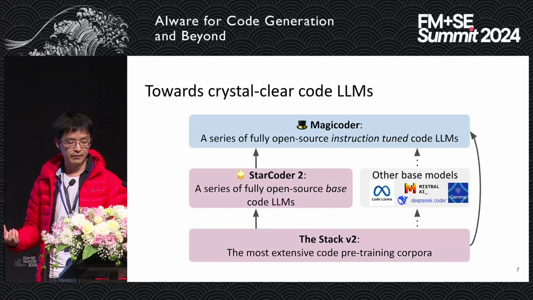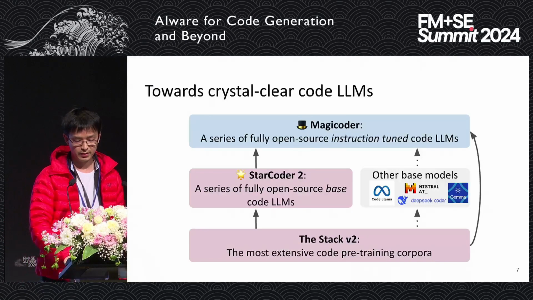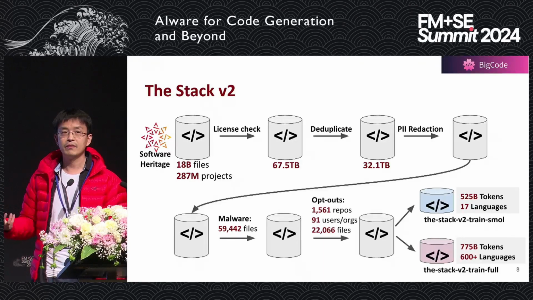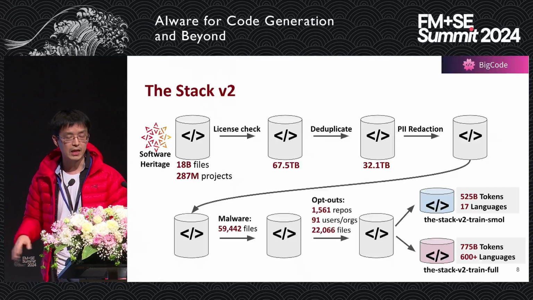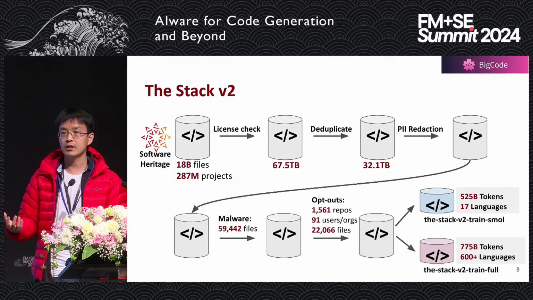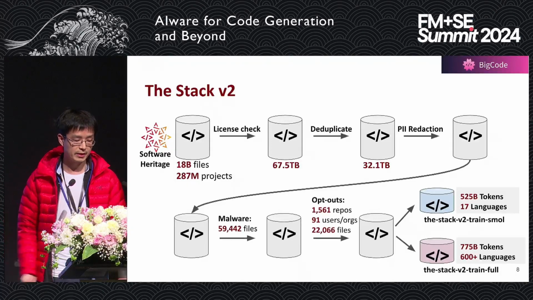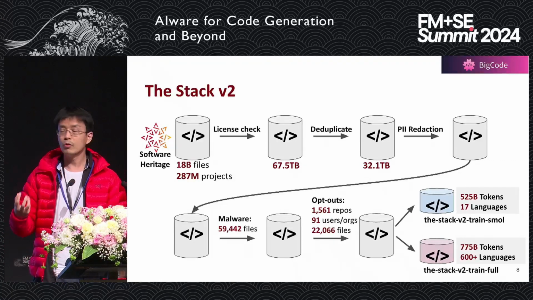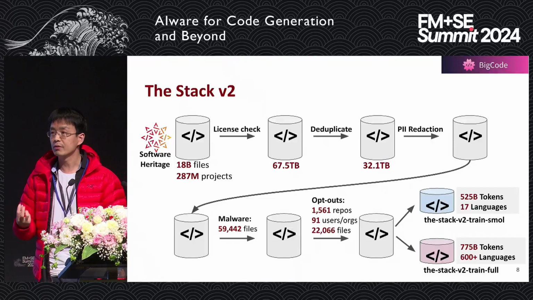So let's get started with the first part, which is StackV2 and StarCoder2. So how do we collect the data for StackV2 for pre-training StarCoder? This is the basic process of how we select data. We start with the Software Heritage project, which is an awesome project including source code from all the GitHub projects. Initially we have over 200 million projects, including 18 billion code files.